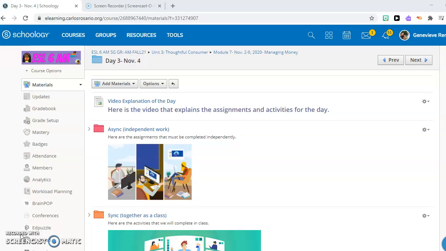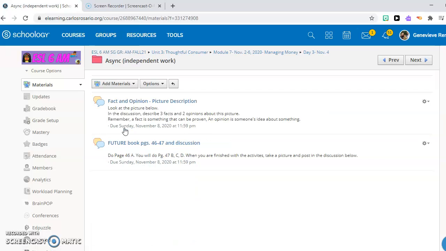We are in Module 7 of Unit 3. Let's see what we have to do for today. Let's go to Async. You have two activities for Async today.